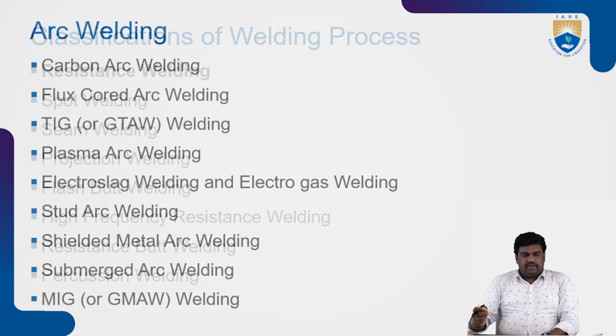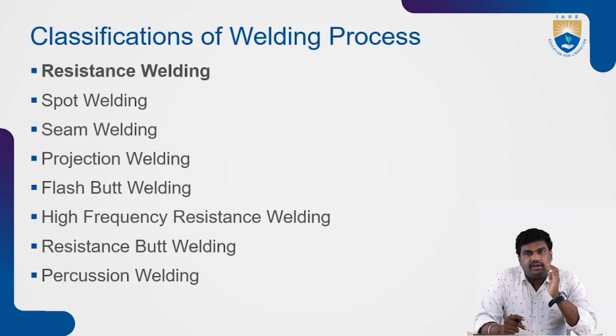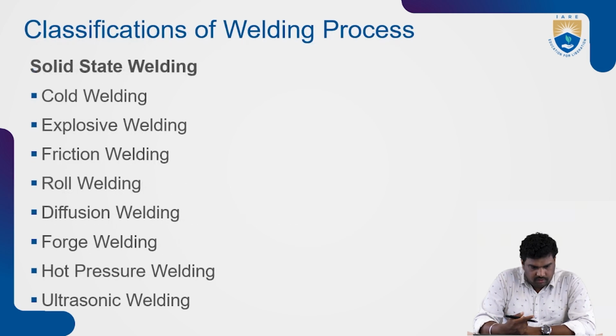So MIG, TIG and all we have seen. And resistance welding: spot welding, seam welding, projection welding, flash butt welding, high frequency resistance welding, resistance butt welding, and percussion welding. Similarly, solid state welding: cold welding, explosive welding, friction welding, roll welding, diffusion welding, forge welding, hot pressure welding, and ultrasonic welding.